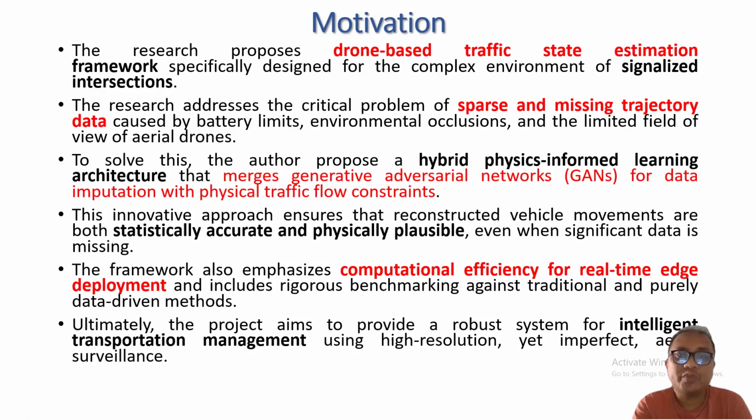And the author will propose a hybrid physics informed learning architecture, which merges a generative adversarial network for data imputation, and it will also include traffic flow constraints. So it will reconstruct vehicle movement considering statistical accuracy and physical plausibility, and also computational efficiency for real-time edge deployment will be included, and the project will provide robust intelligent transport management using aerial surveillance. That's my motivation.